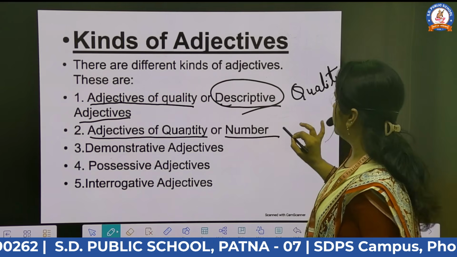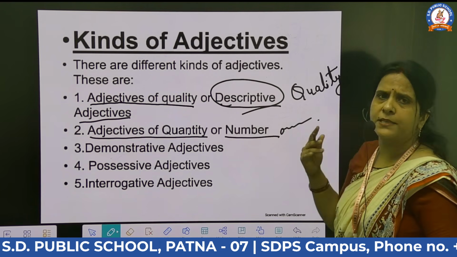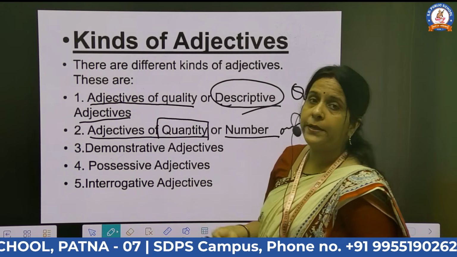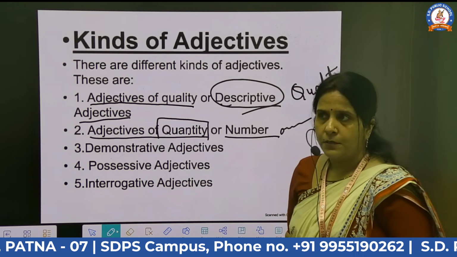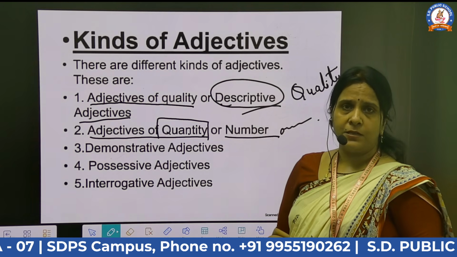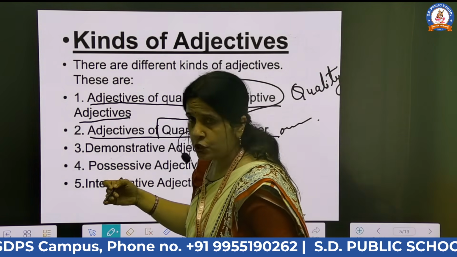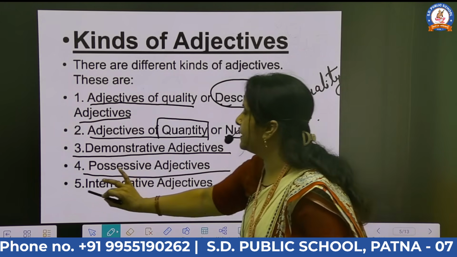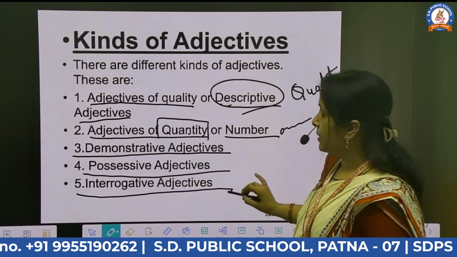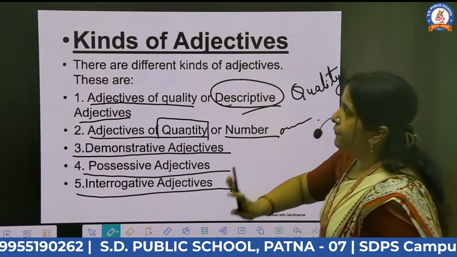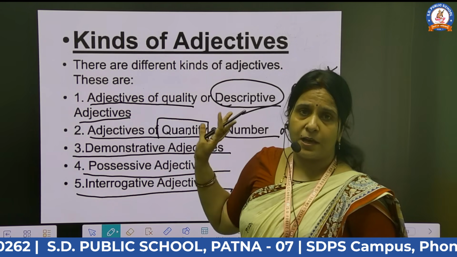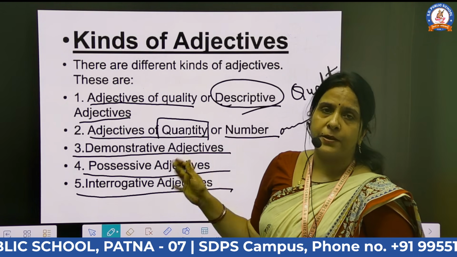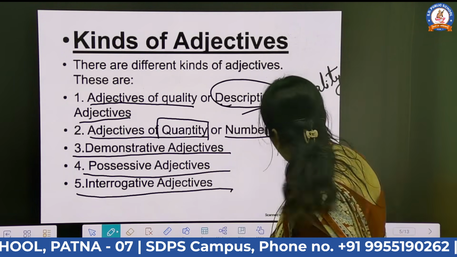That means if I am saying number, it is 1, 2, 3, 4, 5, 6, 7, 8, any number. And if I am asking about the quantity, that means just like many, more, such, then demonstrative adjective, possessive adjectives, and the interrogative adjective. Everything which I am sharing here as a slide is already mentioned in your book.